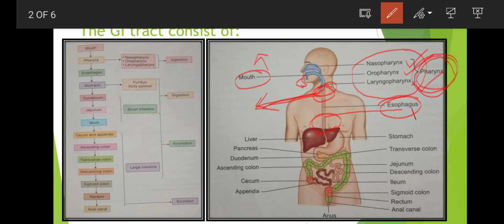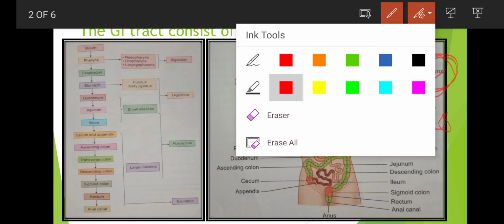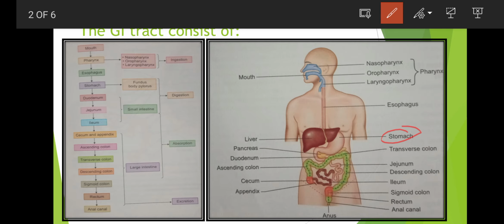So this esophagus is a muscular tube with a length of 25 centimeters. Muscular tube means it is a ring like structure, as we can see here. It controls the food from going backward up into the esophagus. The esophagus opens into the stomach.